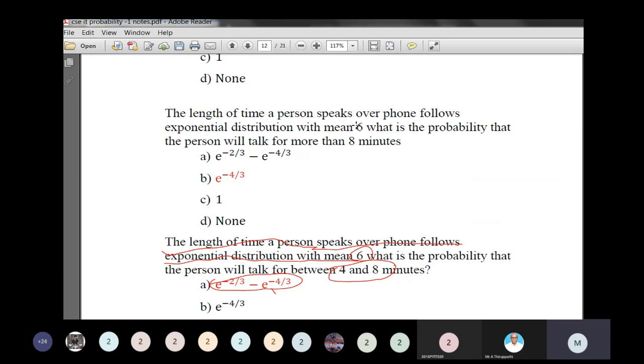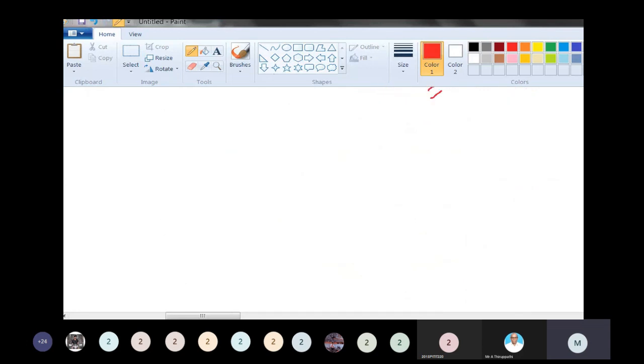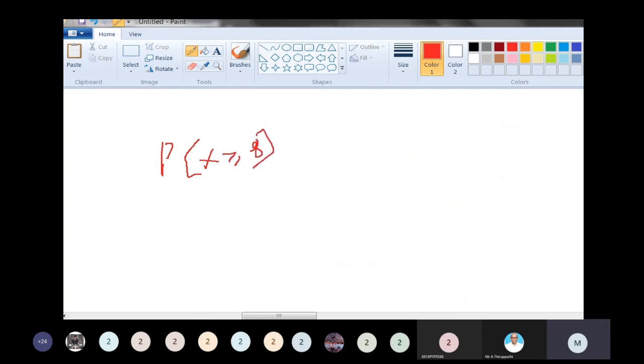Same question: the person's talk follows an exponential distribution with mean equal to 6. What is the probability of more than 8 minutes? How do we find more than 8 minutes? P of x greater than or equal to 8. So more than 8 minutes is equal to the integral from 8 to infinity of 1 by 6 e to the power minus x by 6 dx.